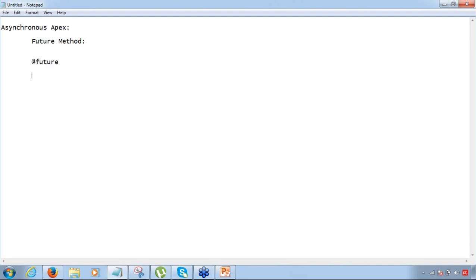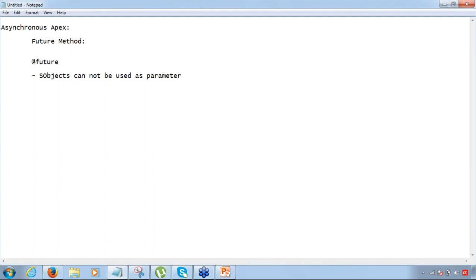Now, for a future method, in case there is a parameter that you are using in the future method, this parameter cannot be an sObject. Okay, that's one thing that we have to keep in mind about future methods. SObjects cannot be used as parameters. You cannot define a parameter of sObject. Parameters can be of the normal primitive data types, or collections of primitive data types, but sObjects cannot be used as parameters.